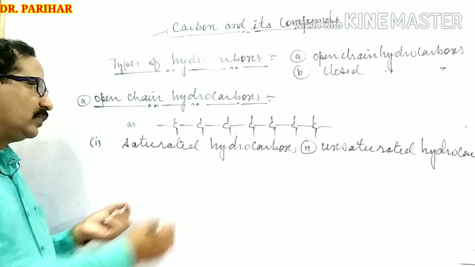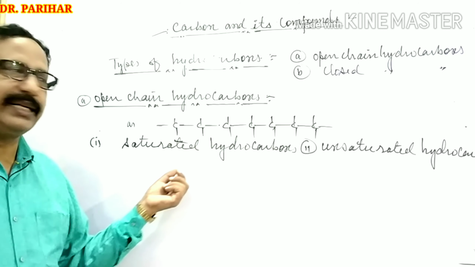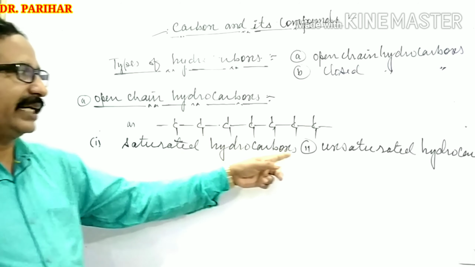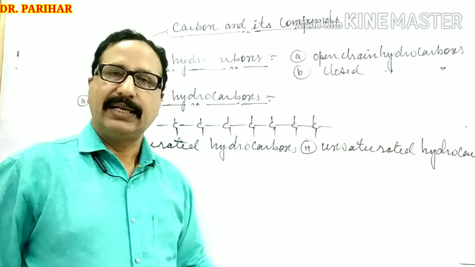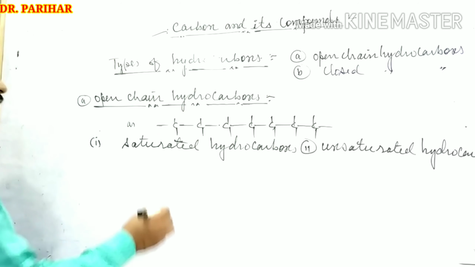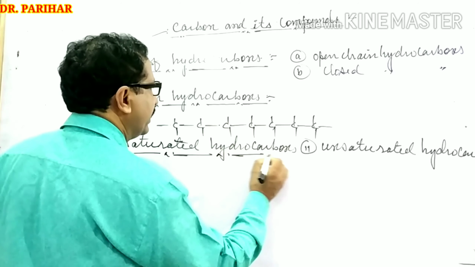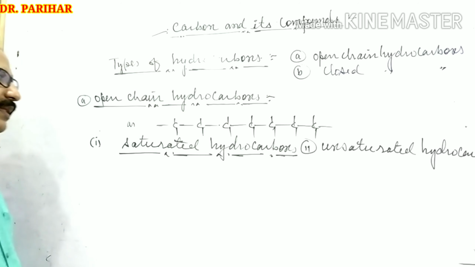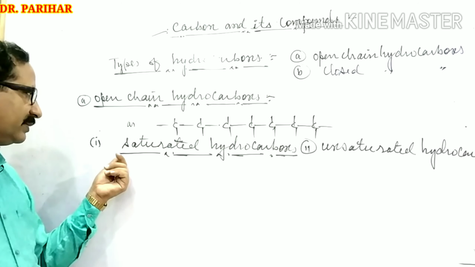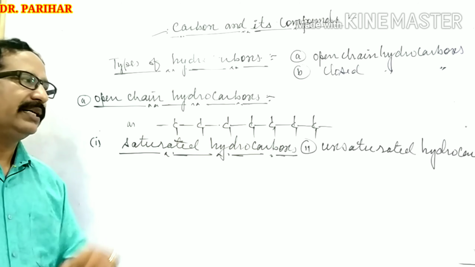The first category is known as saturated hydrocarbon and the other category unsaturated hydrocarbons. Okay, then first of all, about saturated hydrocarbons. Now we are going to explain saturated hydrocarbons.